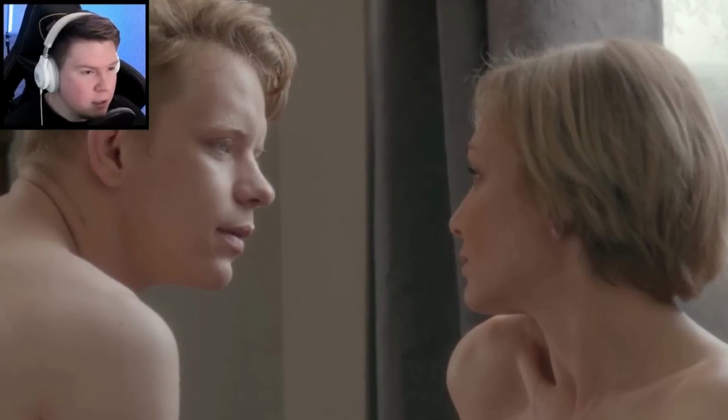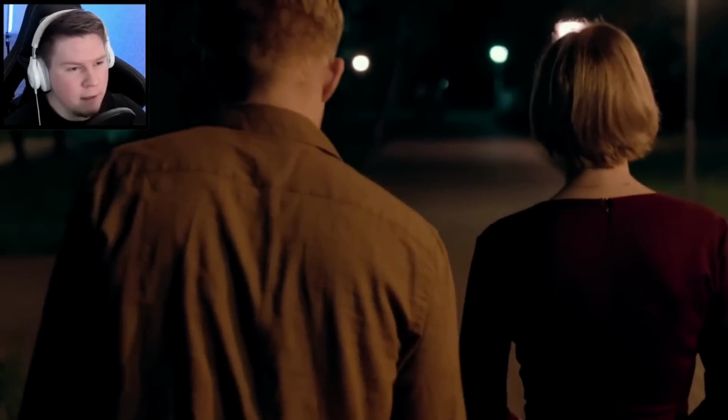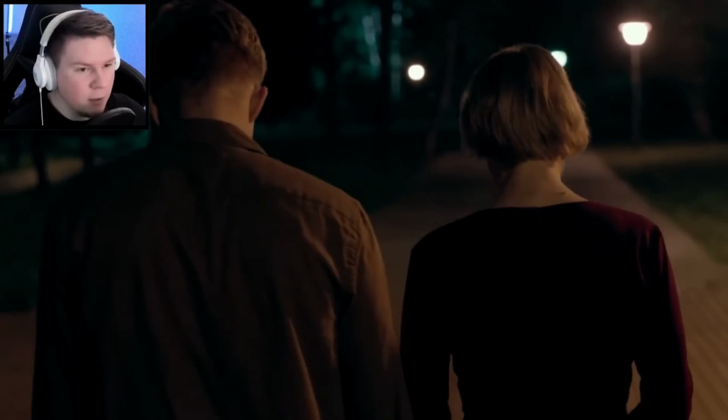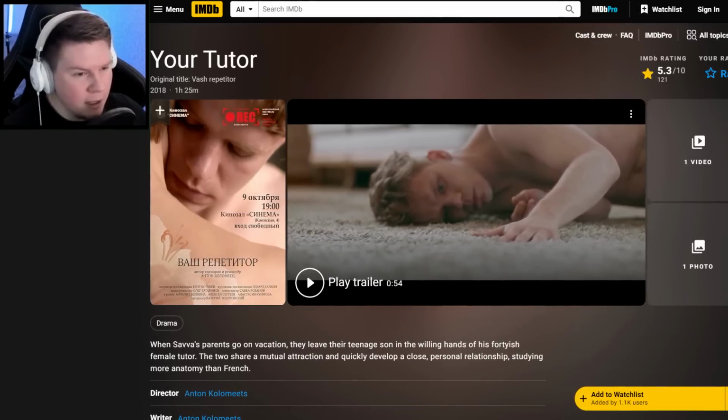Love knows no age. This is how Alexander Sergeyevich Pushkin once wrote in the poem Eugene Onegin. The film, Your Tutor, precisely explores this theme in the context of modern times and proves that yes, it is indeed possible, but only for a short time. At the time of this Summaries release, the film has a rating of 6.3 on IMDB.